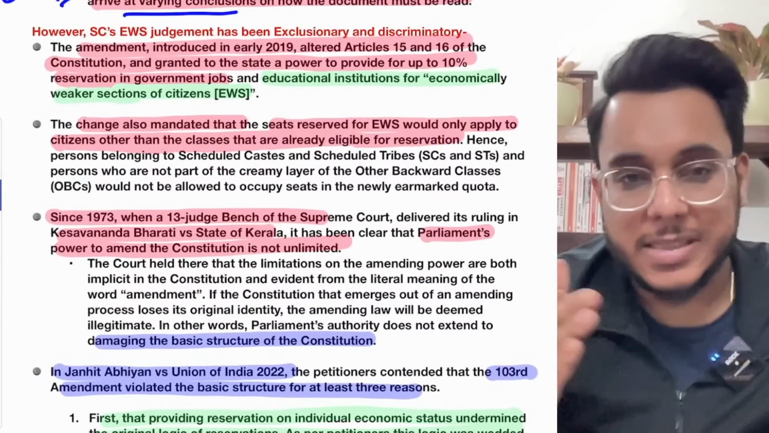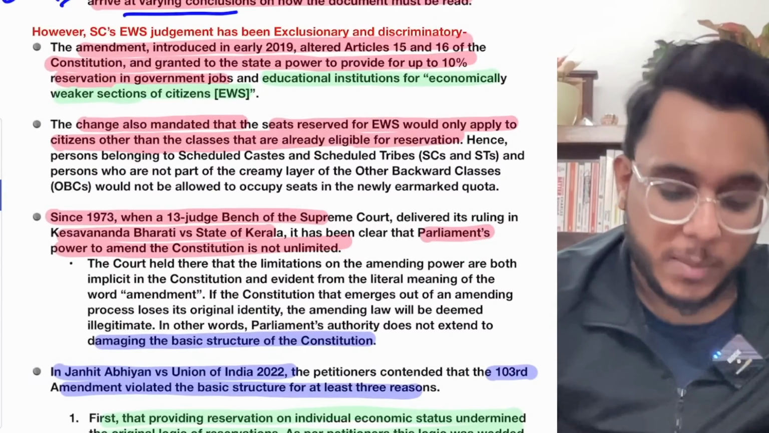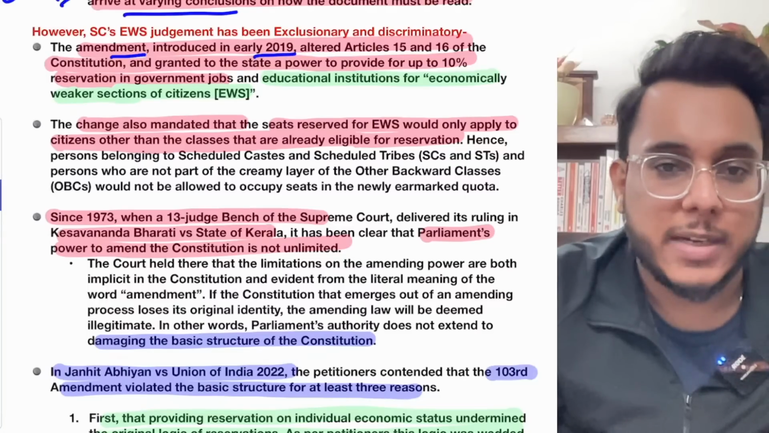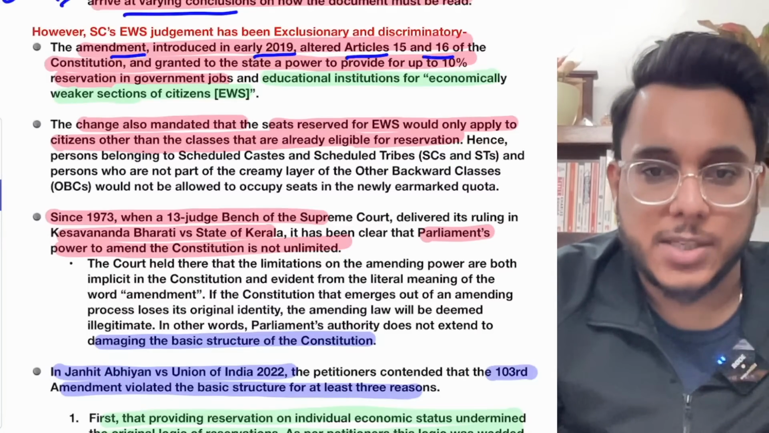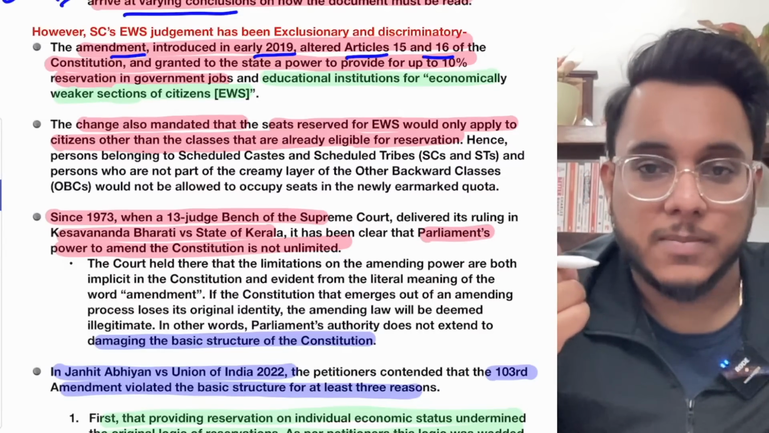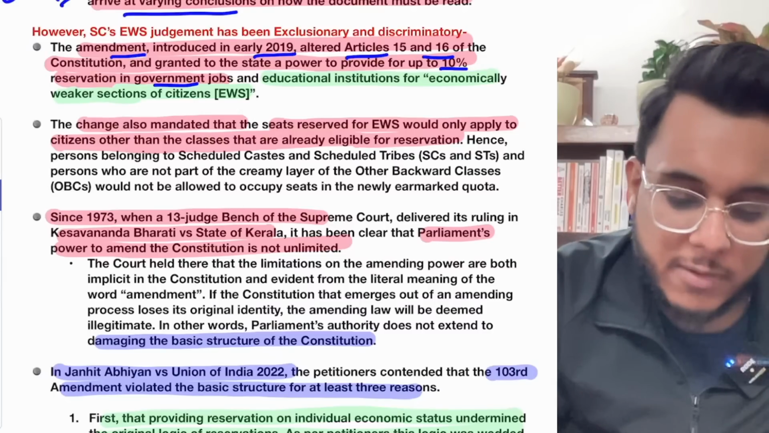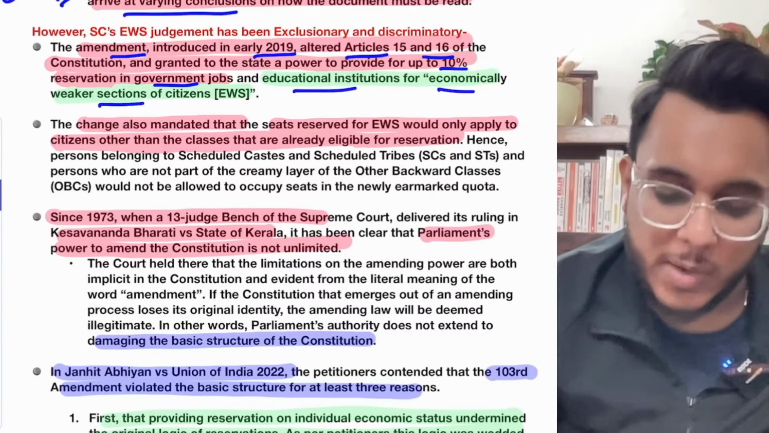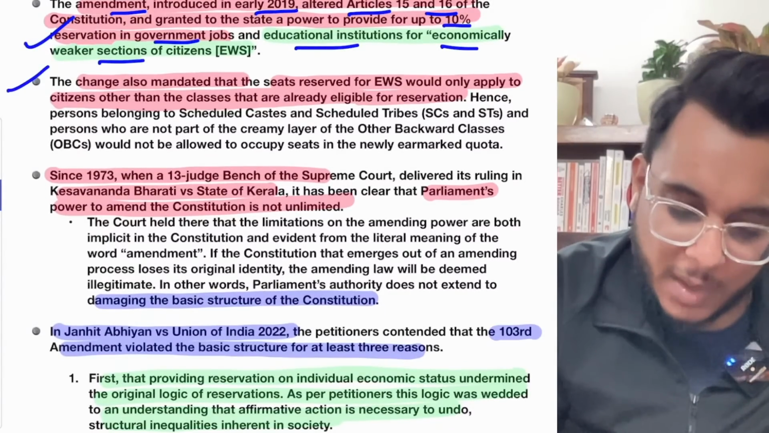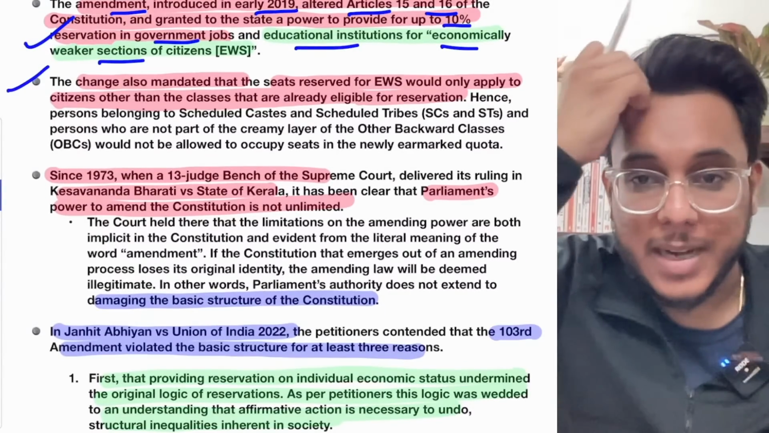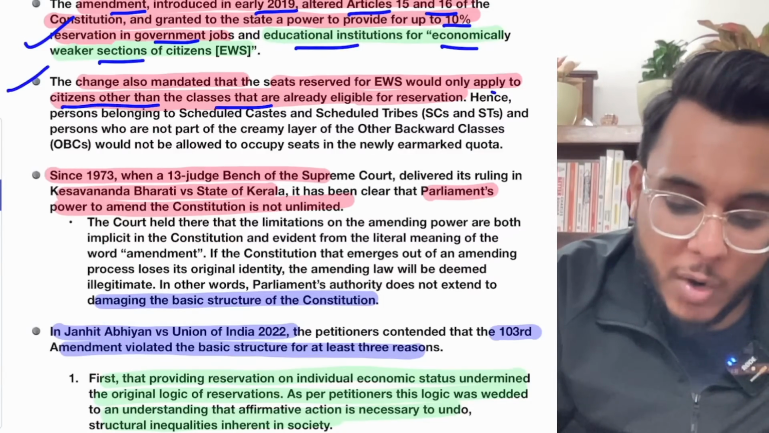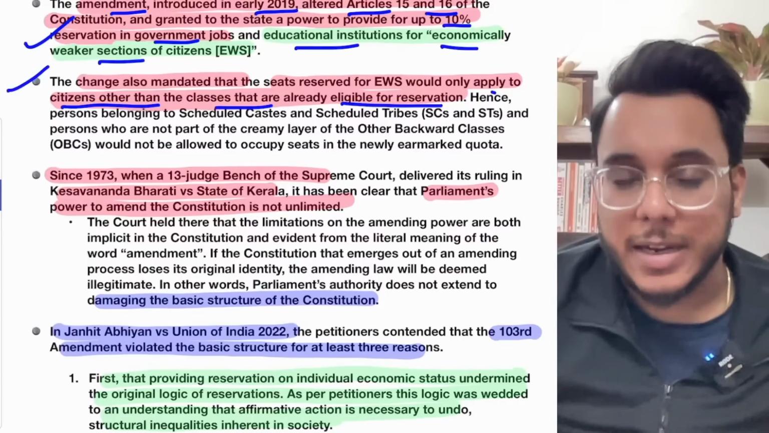Now, when we talk about the present case of the Supreme Court, the Supreme Court provided that the 103rd Constitutional Amendment Act, which was introduced in 2019, changed Article 15 and Article 16. Actually, Article 15 subclause 6 was added and Article 16 subclause 6 was added. And by that, 10% reservation was given in government jobs and educational institutions for EWS. The Supreme Court said that okay, that has happened, but at the same time, it also provided that citizens from classes that are already eligible for reservation will not be counted in EWS reservation.